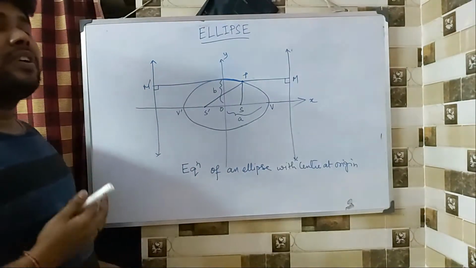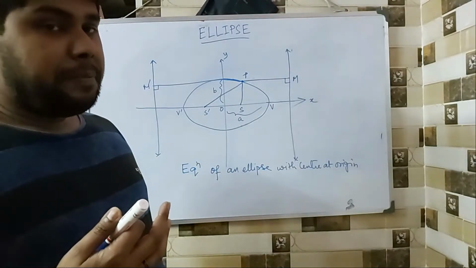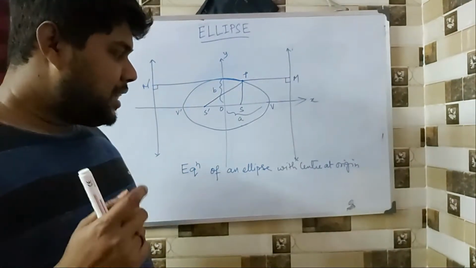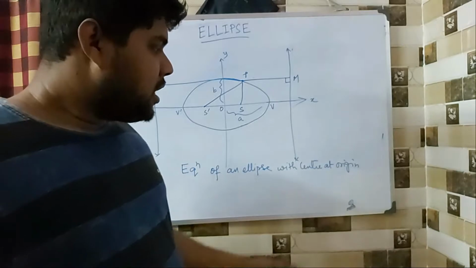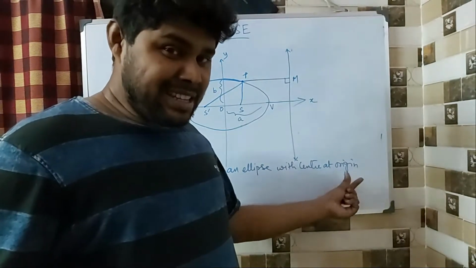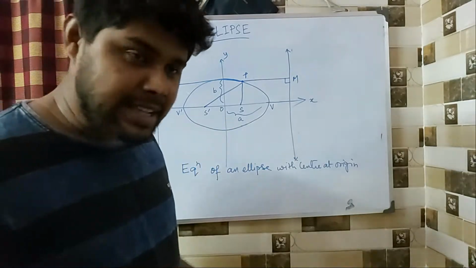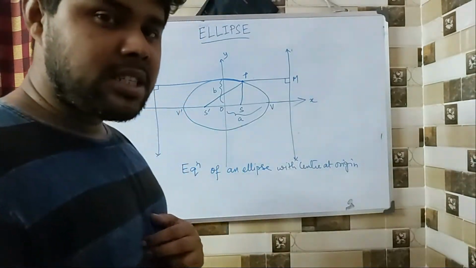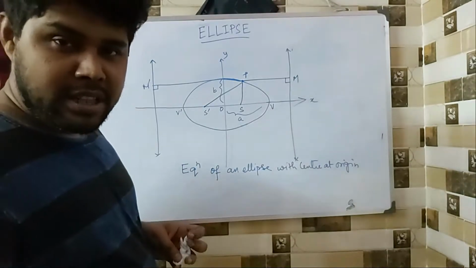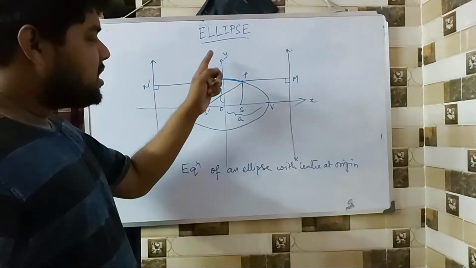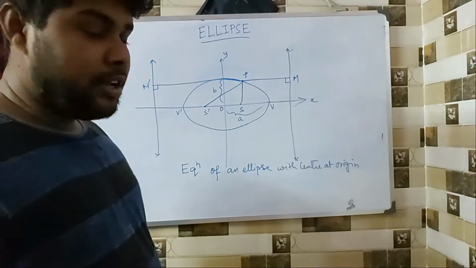So whenever we are trying to find out the equation of an ellipse, there are two things that we need to know. First is where the center is, and where I am taking the major axis. If I talk about the major axis, then I can also find where the minor axis is, because the major axis and minor axis are always perpendicular.